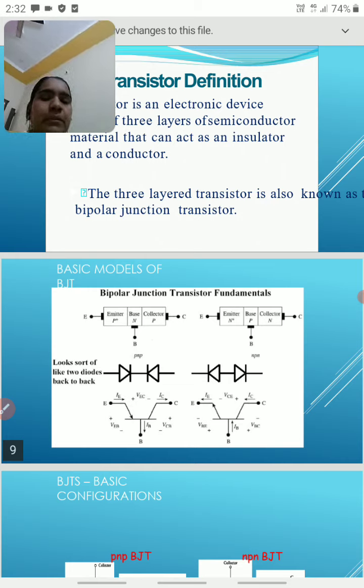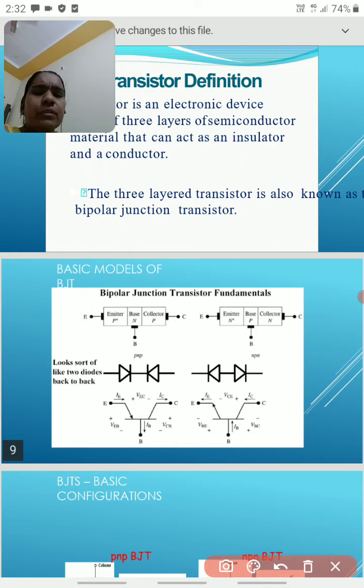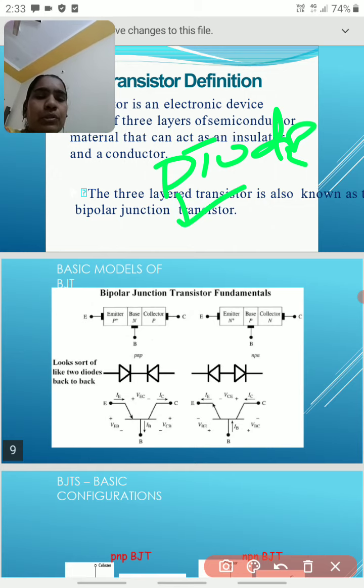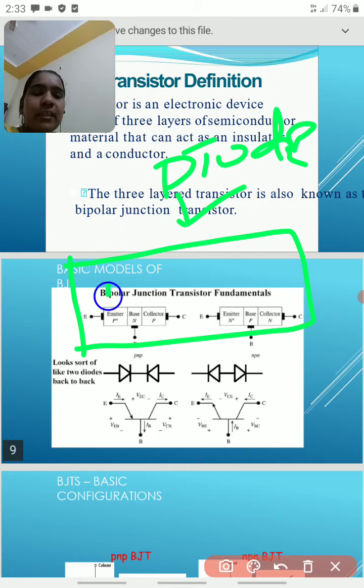Here we should remember what the formation, the construction of the BJT is. We know a diode contains 2 materials, di means 2. But if you take the transistor, for example, a p type material, p and p, sandwiched with an n type material in between.